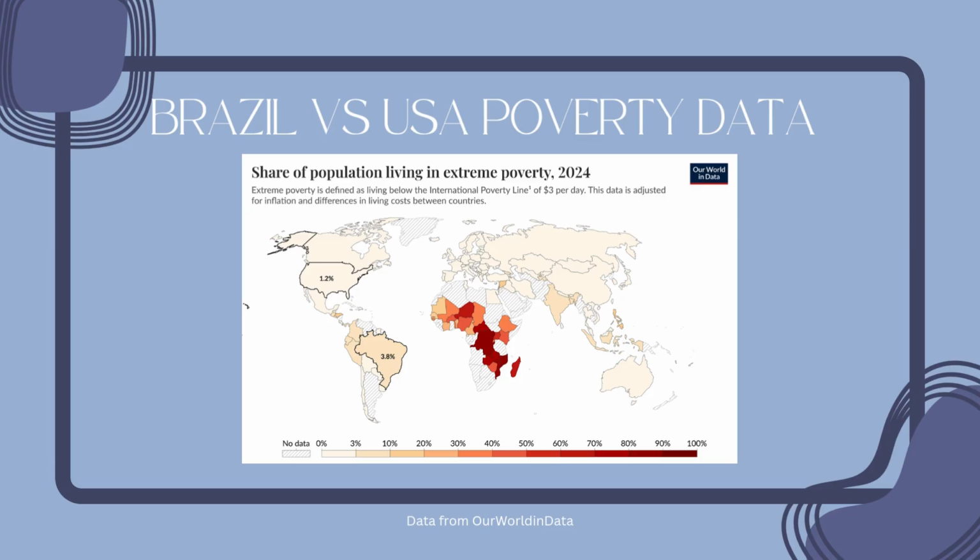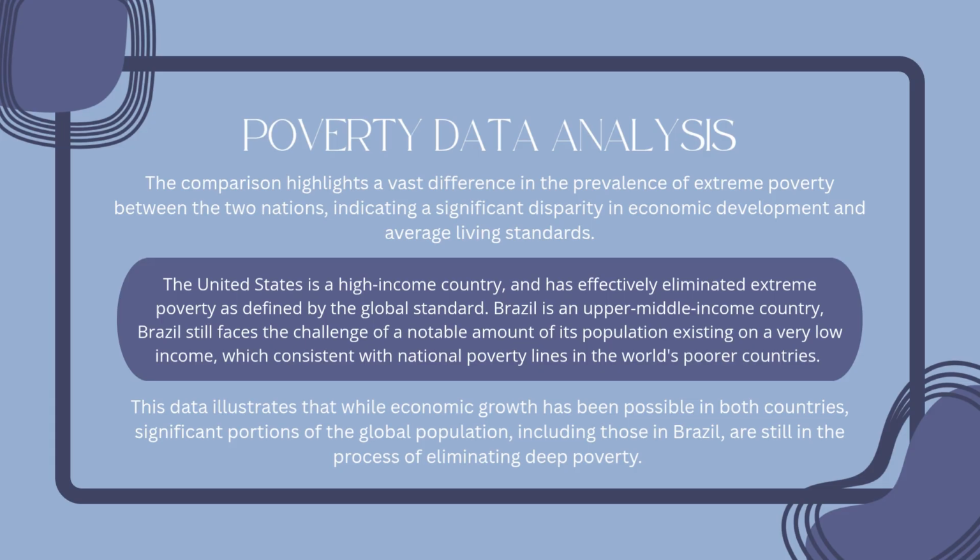Brazil versus USA poverty data. Poverty data analysis. The comparison highlights a vast difference in the prevalence of extreme poverty between the two nations, indicating a significant disparity in economic development and average living standards. The United States is a high-income country, and has effectively eliminated extreme poverty as defined by the global standard. Brazil is an upper-middle-income country.